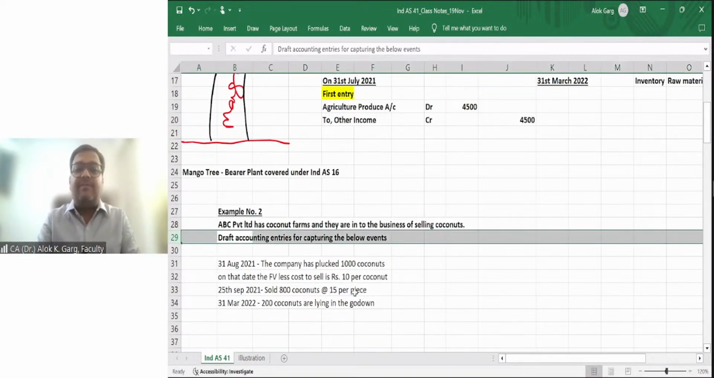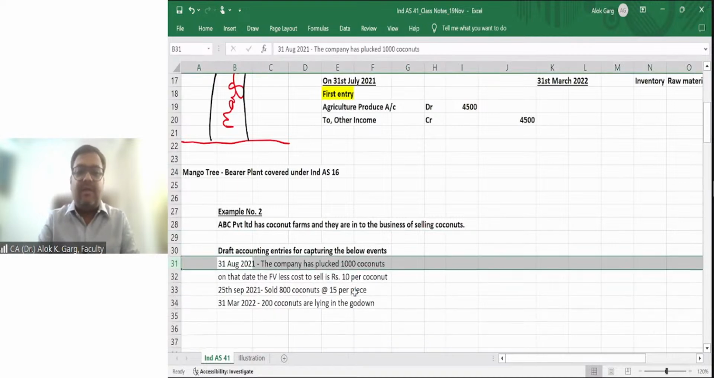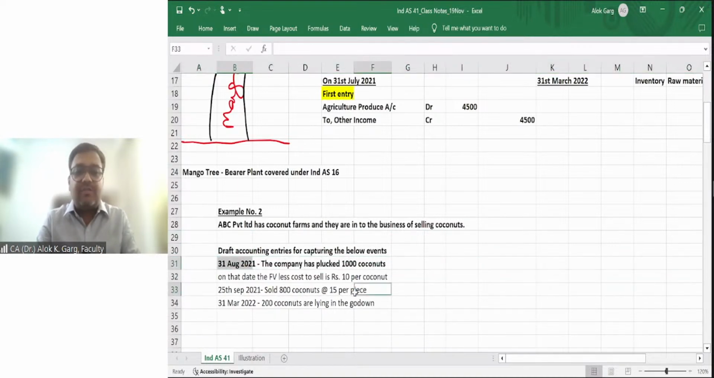Draft accounting entries for capturing the below events. Number 1: On 31st August 2021, the company has plucked 1,000 coconuts. On that date, the fair value less cost to sell is 10 rupees per coconut. On 25th September 2021, the company has sold 800 coconuts at the rate of 15 rupees per piece. On 31st March 2022, 200 coconuts are lying in the godown.